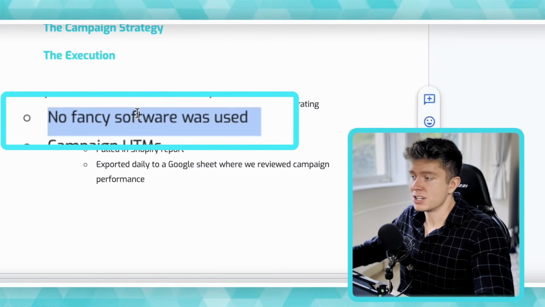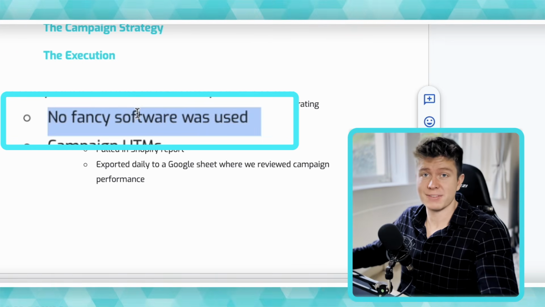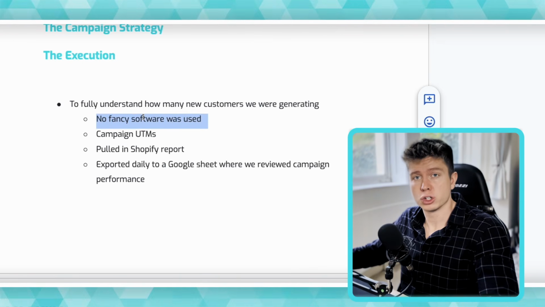So now we've gone over the consumer psychology and how we wrapped it into our actual strategy. And this is where it got a little bit technical because we couldn't optimize for new customers in our Google Ads account and we couldn't see how many new customers we were generating. So let's break down exactly what we did to overcome this. So first of all, we didn't actually use any fancy software for this. We didn't use Triple Whale, we didn't use Hyros, we didn't use anything else like that. We simply used Shopify data.